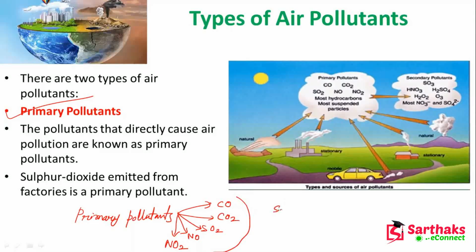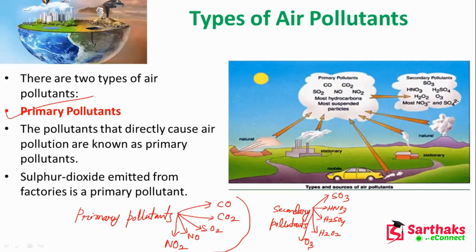And secondary pollutants: we can have sulfur trioxide, nitric acid, sulfuric acid, H2O2, and ozone.